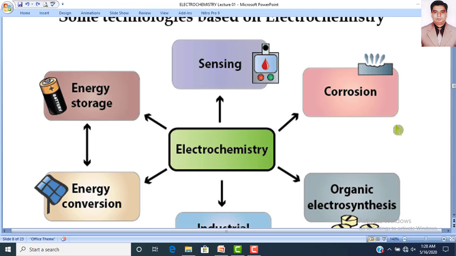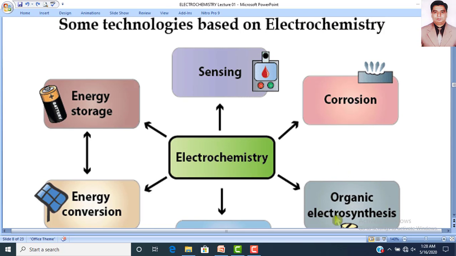Similarly, dear students, you have studied organic electrosynthesis. In organic electrosynthesis, especially you see different named reactions, and whenever you study the mechanism of any organic reaction, an electron is released from one molecule and the other molecule accepts that electron. So this removing of an electron and gaining of an electron from one molecule to another molecule also involves electrochemistry.